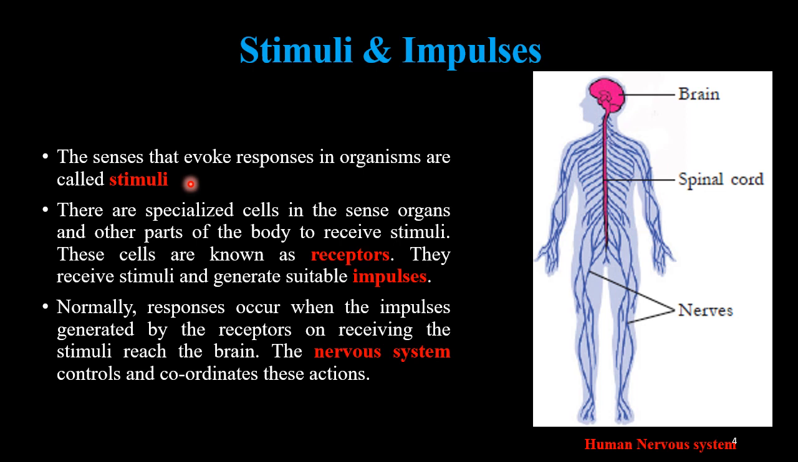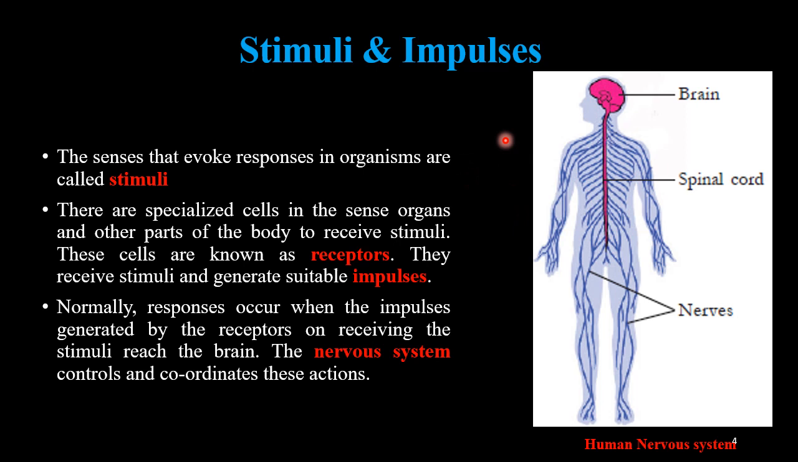Then there are specialized cells in the sense organs and other parts of the body to receive stimuli. These cells are called receptors. Receptors are the ones that can receive the stimuli. Our eye, ear, etc. possess these receptors. They receive the stimuli and generate suitable impulses. Normally the responses occur when the impulses generated by the receptors on receiving the stimuli reach the brain, and the nervous system controls and coordinates these actions.